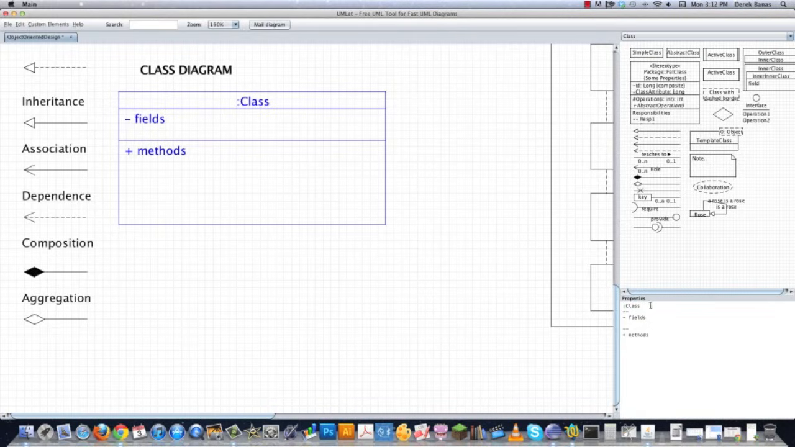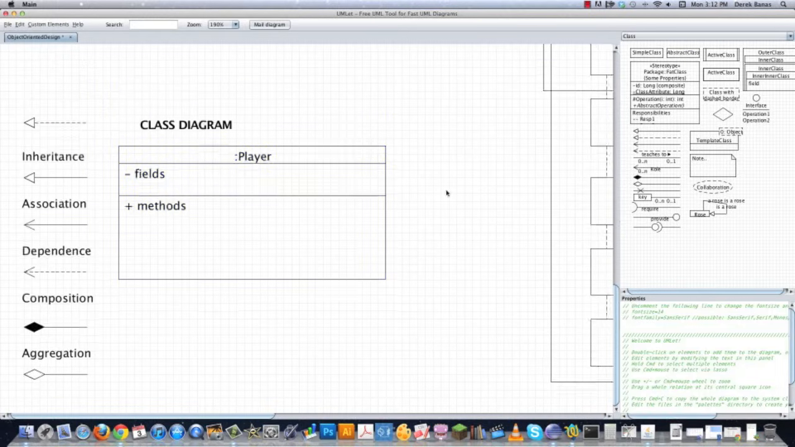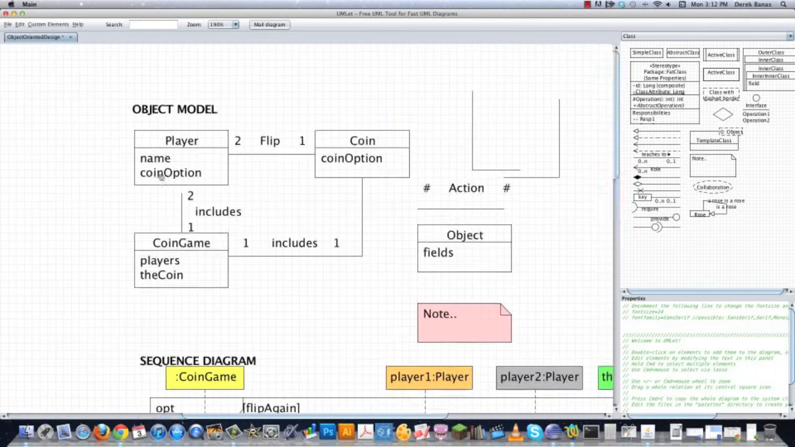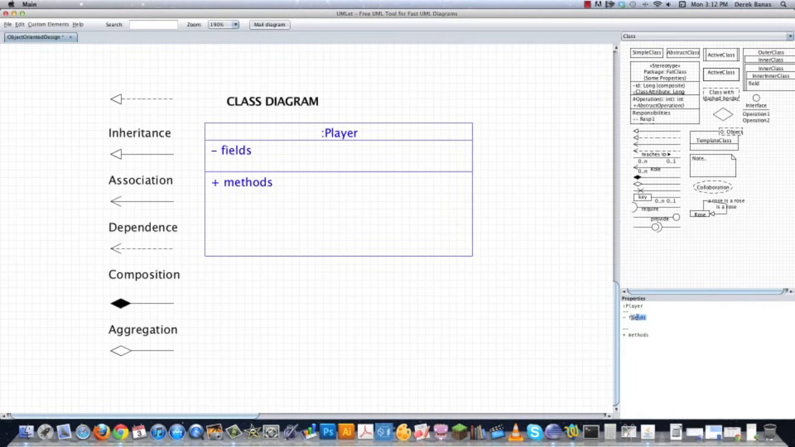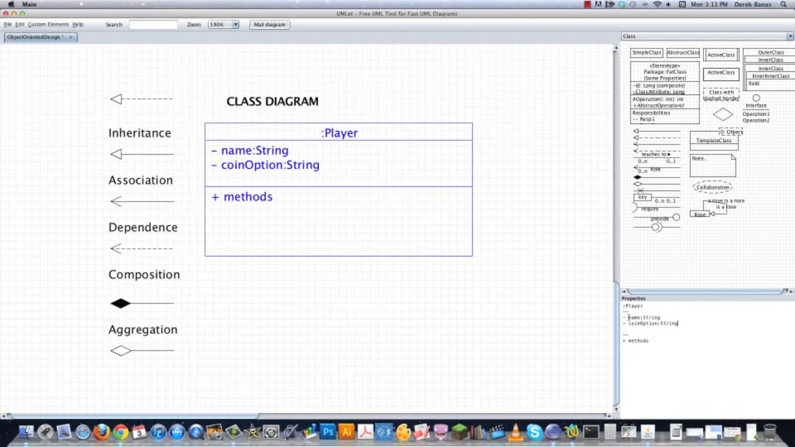Well, of course, I'm going to need to have player as one of my class diagrams. And what did I say the players are going to have in common? Well, let's go up here. Player, name and coin option. Okay, so got that. And I want my fields to be private if at all possible. So I'm going to say name with a negative there means it's private. String. And what was the other thing I said? Coin option. And I'm also going to make that private. So coin option, and it's also going to be a string.